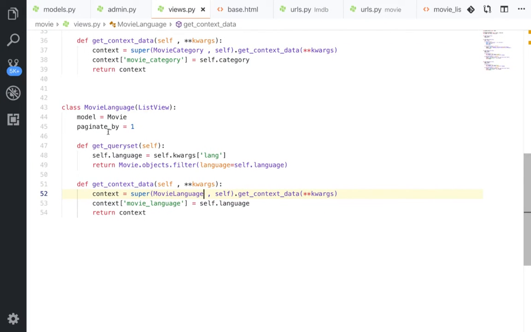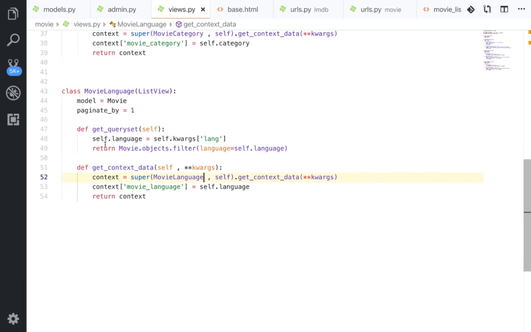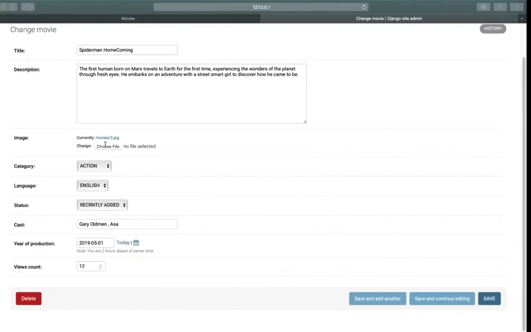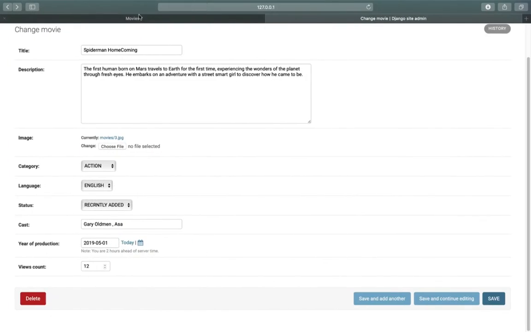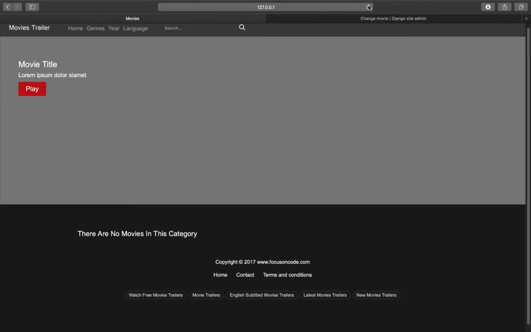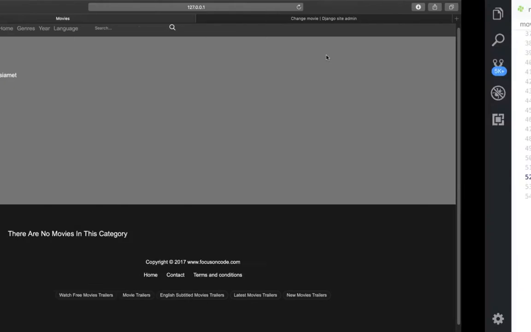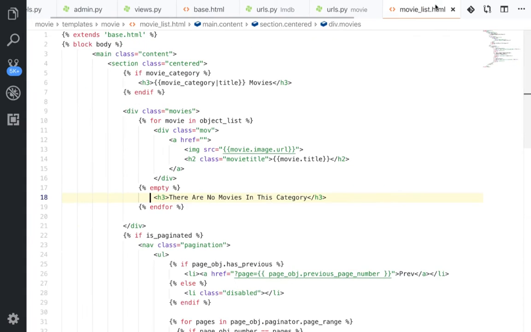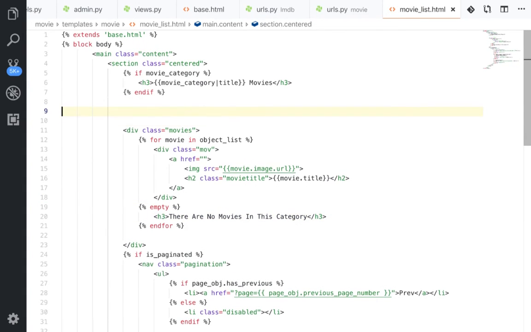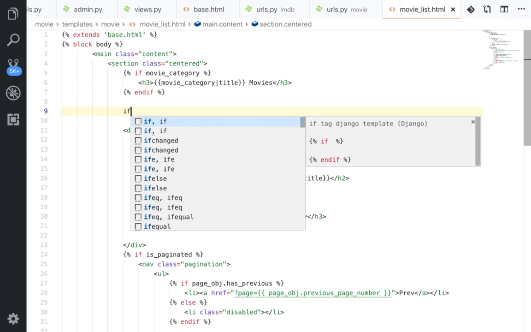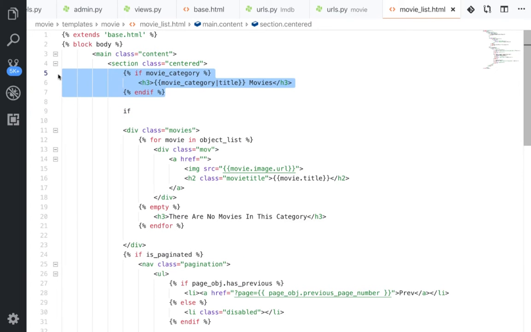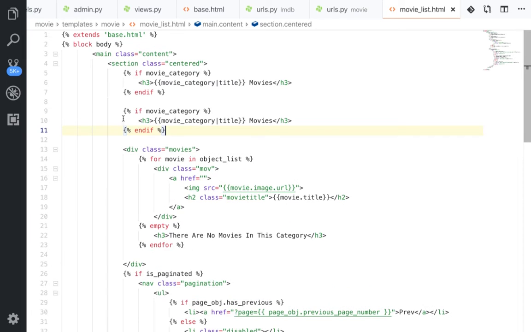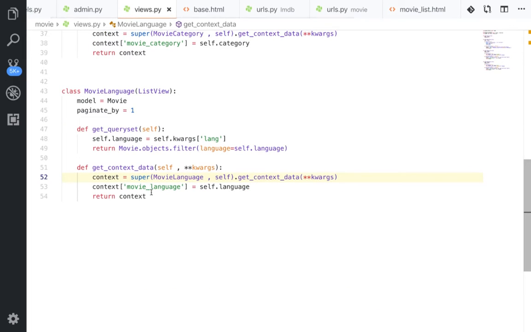So let's review our code. So we're gonna see if. So let's copy this if, and we will do the movie language.